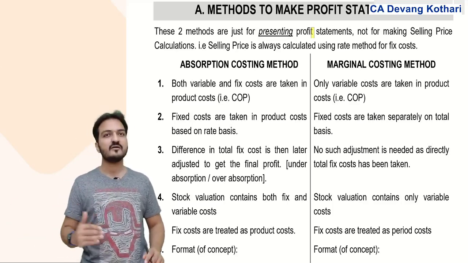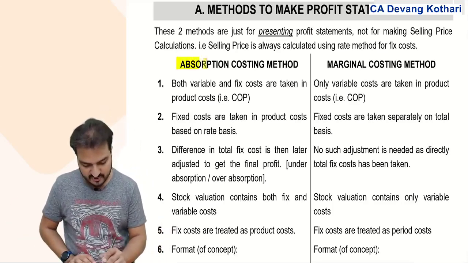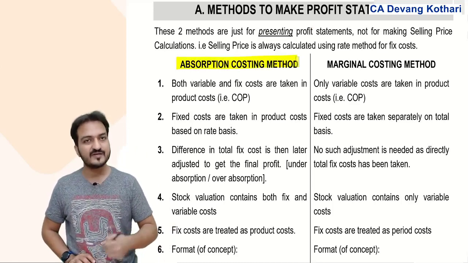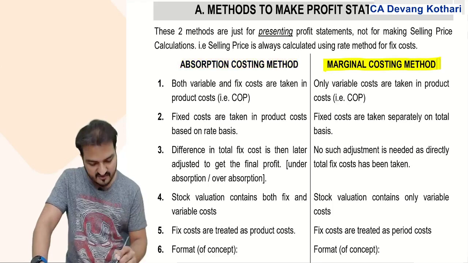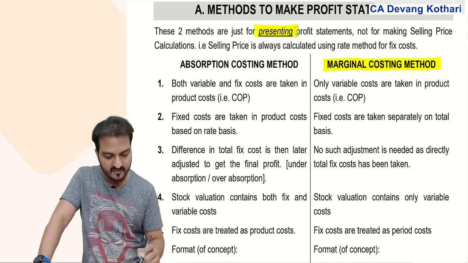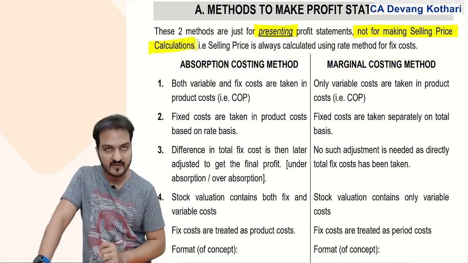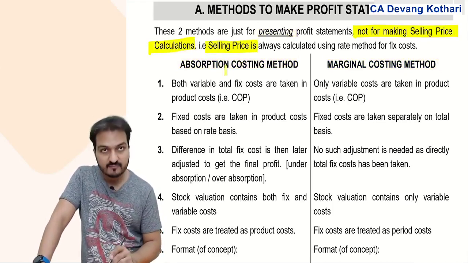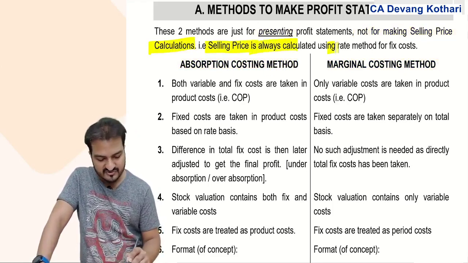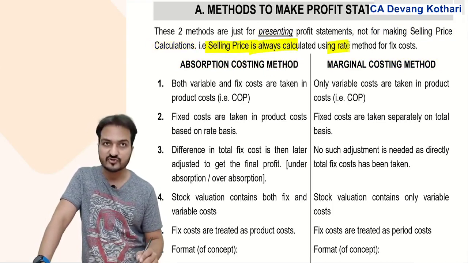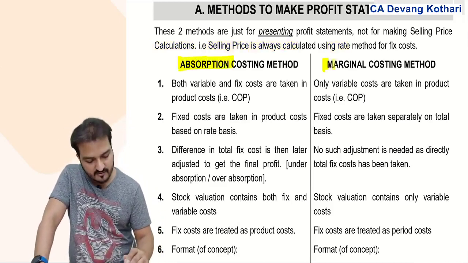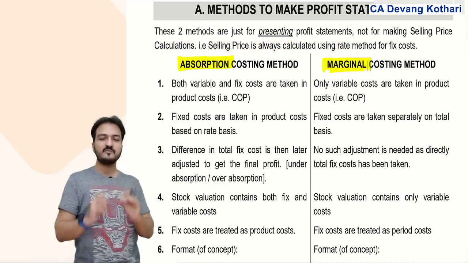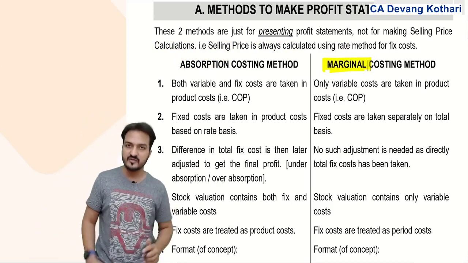You can present the profit statement by absorption costing method, or you can present the profit statement by marginal costing method. These are methods for presenting profit statement, not for deciding selling price. Selling price decision is always done using the rate method for fixed cost. Well, here you have two methods, absorption costing method and marginal costing method. Let me tell you the main difference between these two methods.